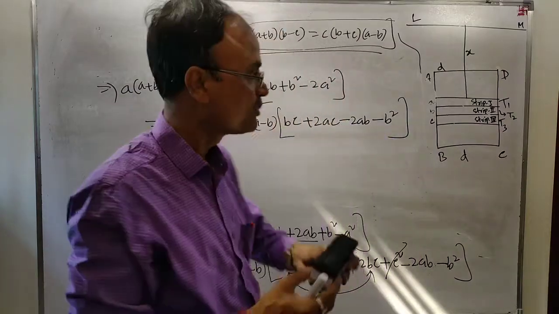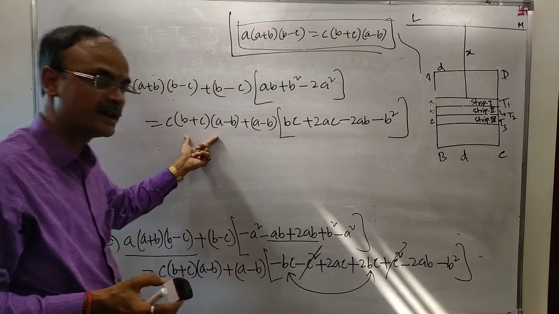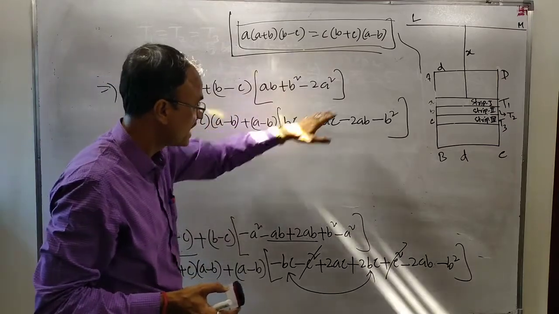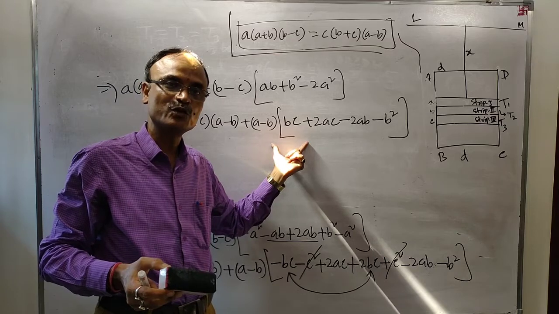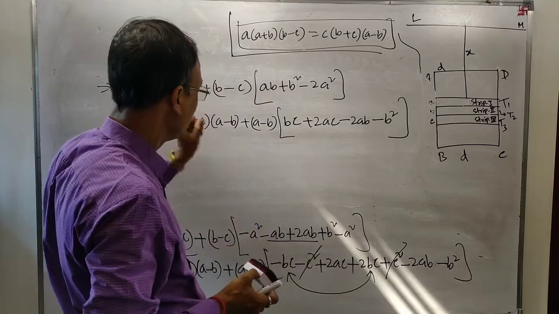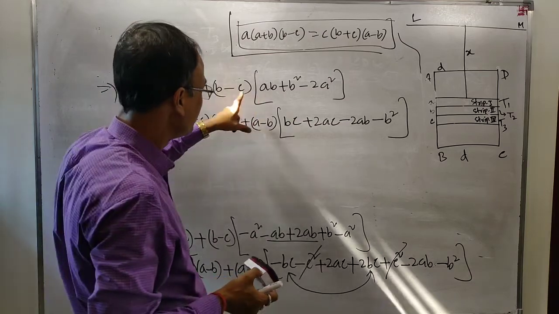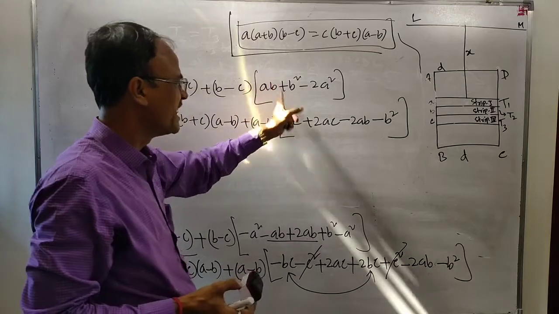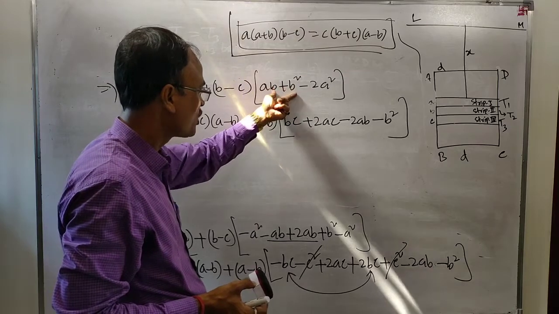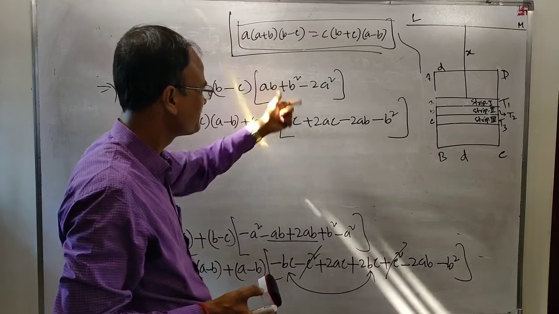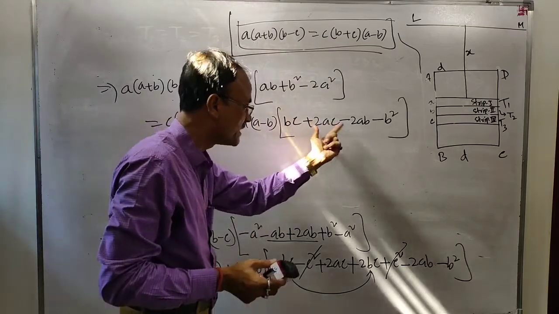See the calculation. Beauty of the calculation. You see, we have to prove this is equal to this. What does it mean? These two terms will be cancelled, this term and this term. You see, B minus C is there. A minus B is here. Therefore, another A minus B must be here within this bracket. A minus B must be a factor of this term. Also here B minus C must be a factor of this term.